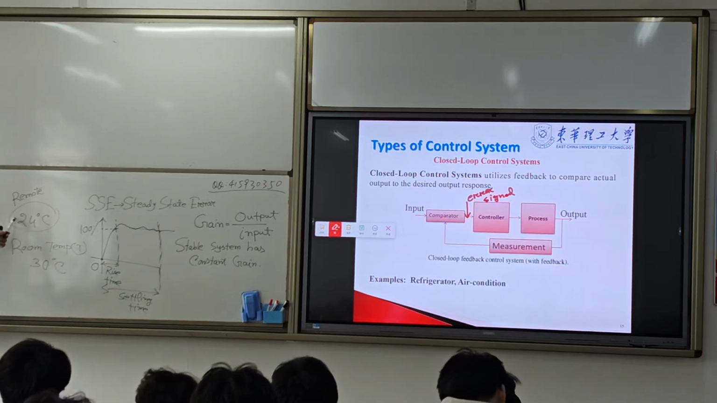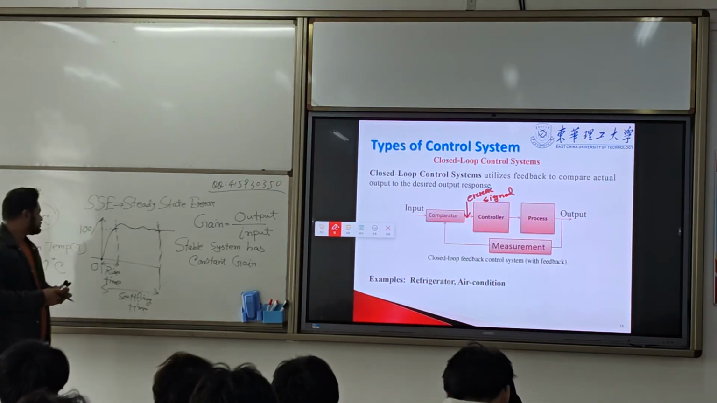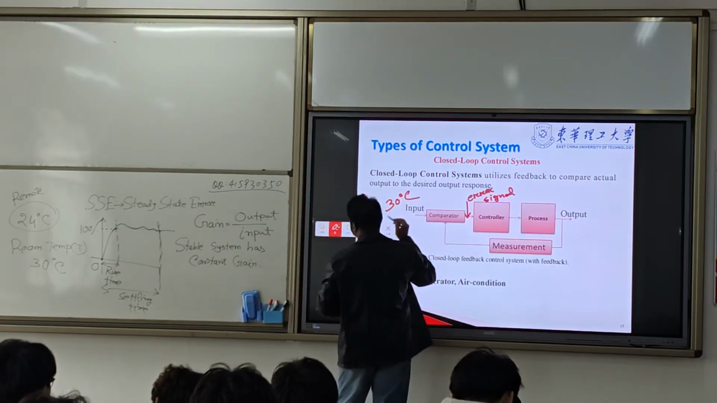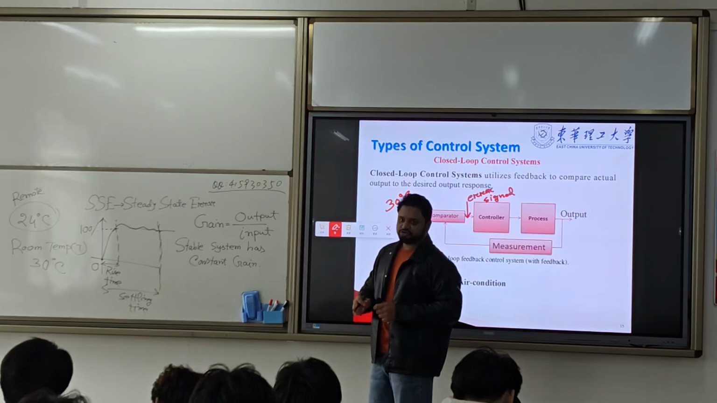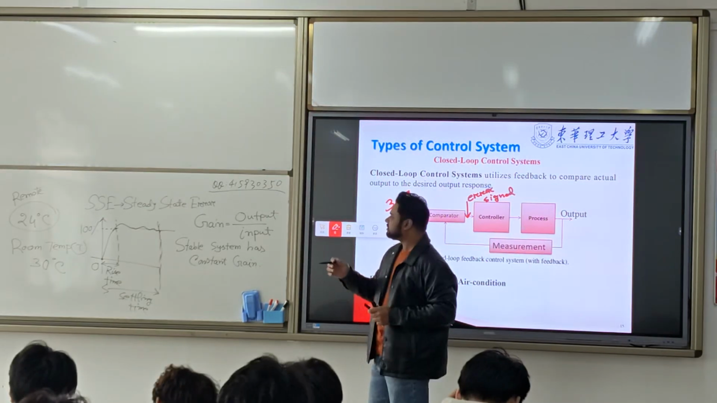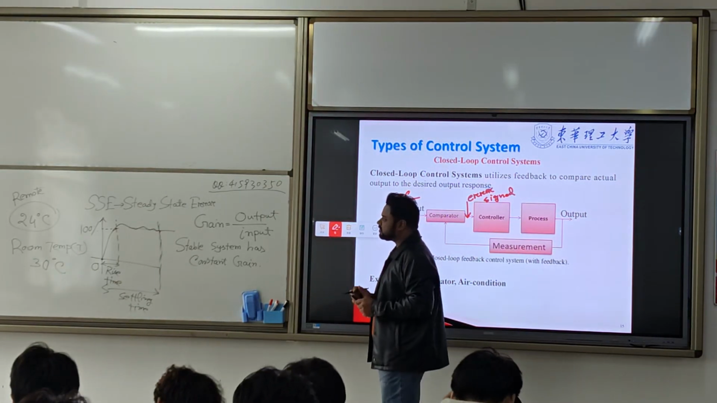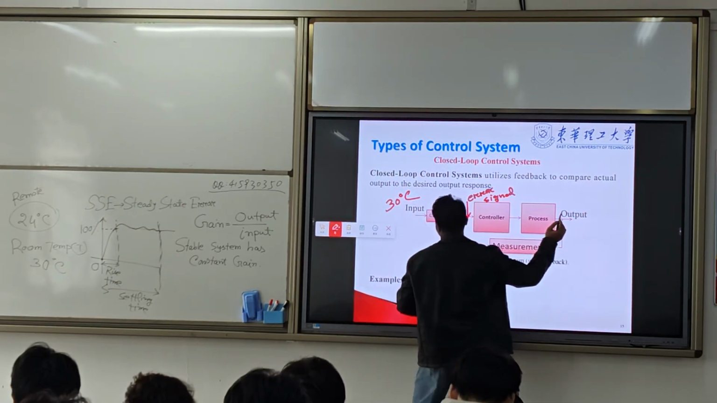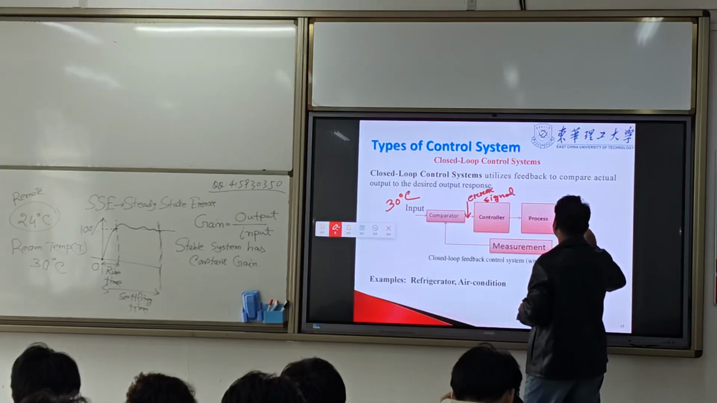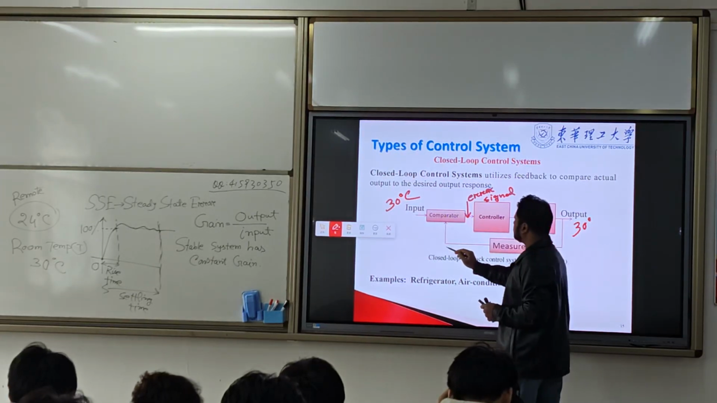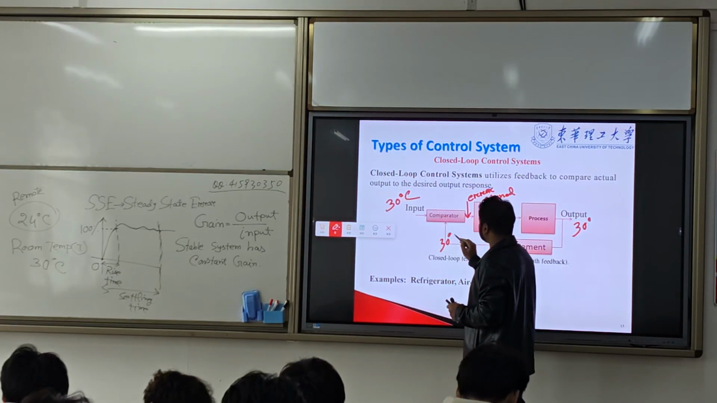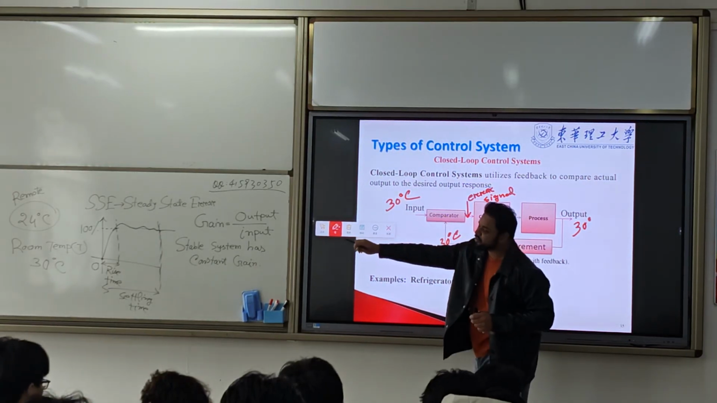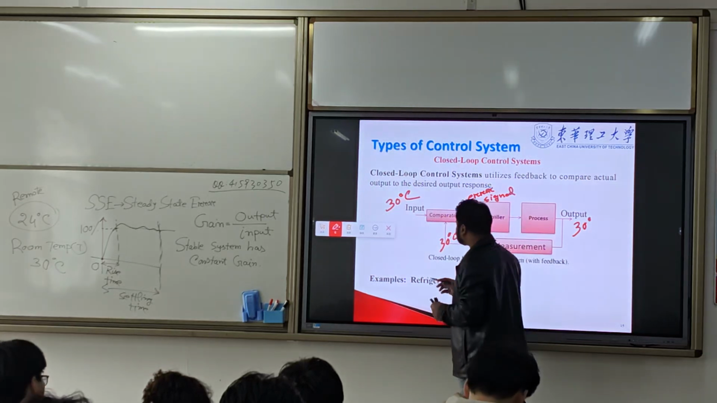This is what you want. Your input is on your remote, that is what you want. This is your reference. So first of all, you will get 30 degrees. The error signal will be compared with this signal, 24.